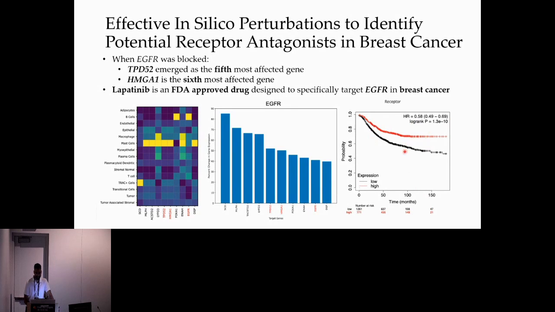These findings indicate that the receptors identified by CellAgentChat would serve as suitable therapeutic targets for treating breast cancer. In fact, there already exists an FDA-approved drug designed to specifically target and disrupt the pathways involving EGFR in breast cancer, which acts as support to our findings. We also have similar results like this for the other 8 receptors we identified as well.